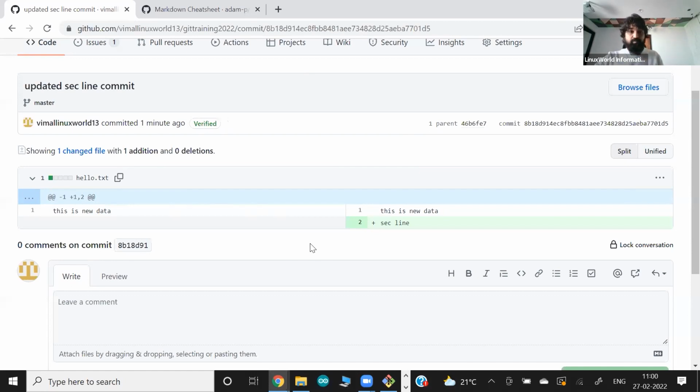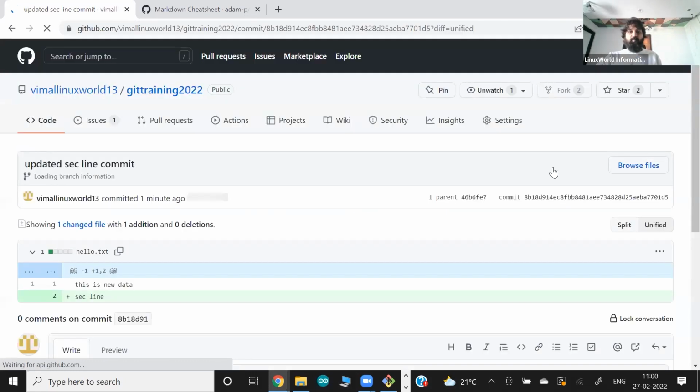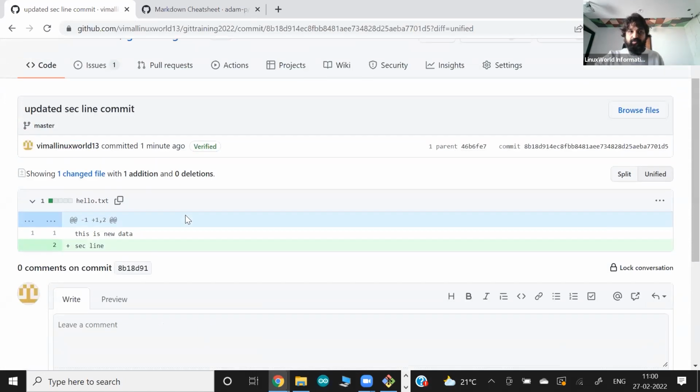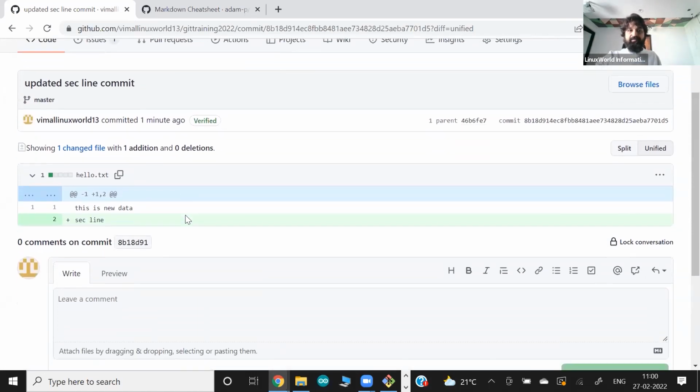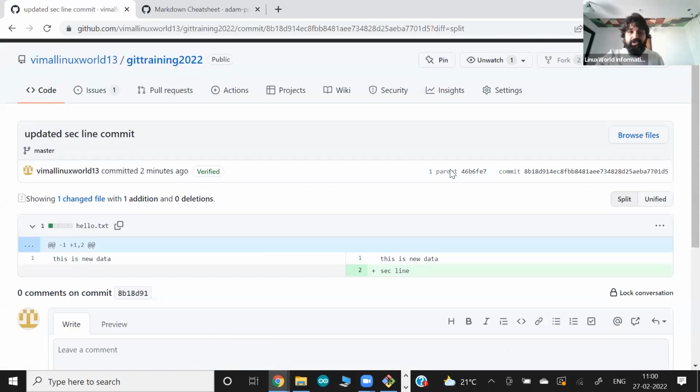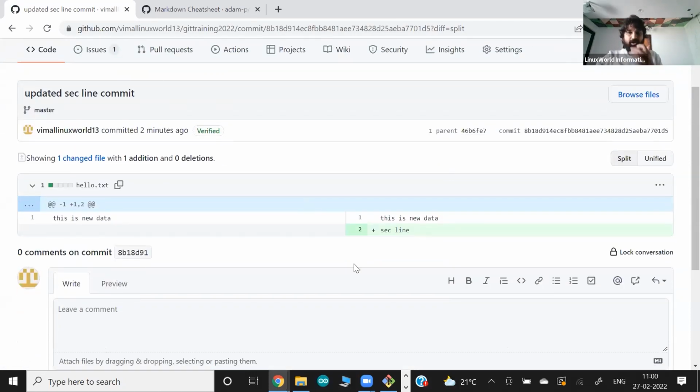Okay, second thing is there's an option called unified also. So they show you in the unified way, in one single view. It looks more like a diff command. In this file there are 2 lines, 1 line we added, so they show you in the unified way. In contrast, this output looks more like a git diff command or git show command. Or you can use split to give a better view, so you click on split to see this particular view.